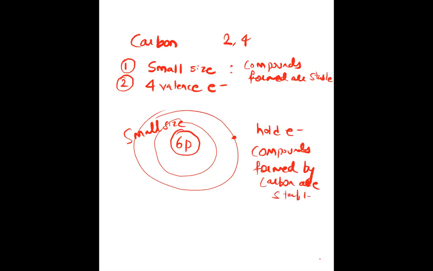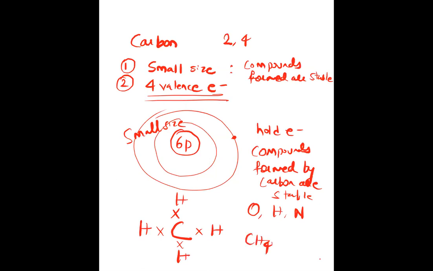Another important thing is that carbon has four valence electrons. Since it has four valence electrons, it has a number of options to combine with different elements, mainly oxygen, hydrogen, nitrogen, and so on. Sometimes it can combine with two hydrogen, or three hydrogen and some other element. This forms CH4. Sometimes it combines with hydrogen, sometimes with oxygen, but ultimately the four valency has to be satisfied.